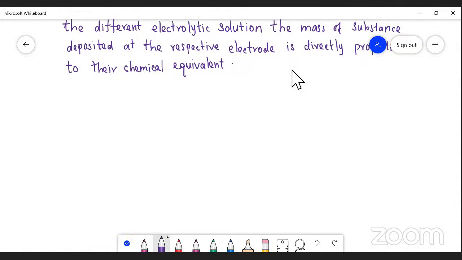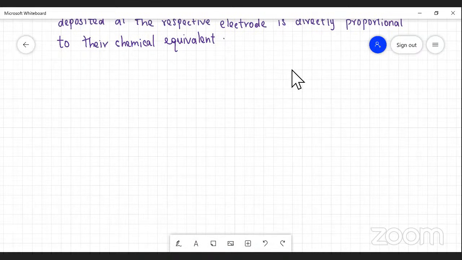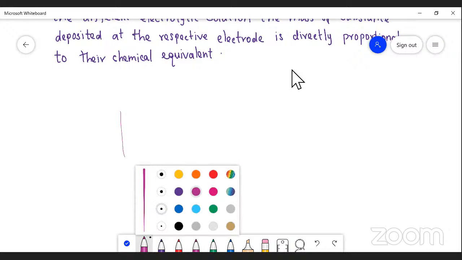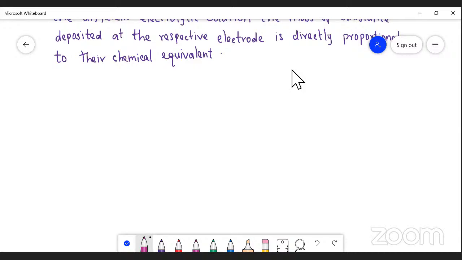We may take an example for this. Listen, we are taking 3 compartments. The first compartment contains silver chloride, AgCl.